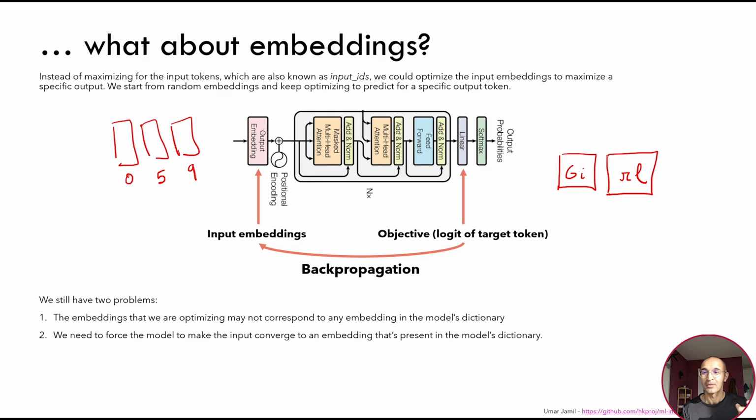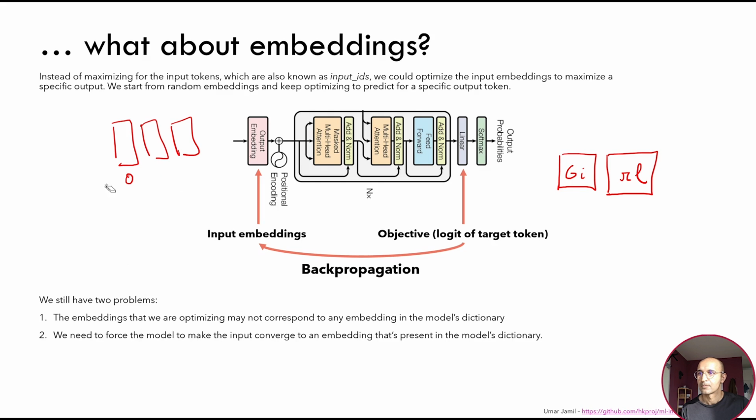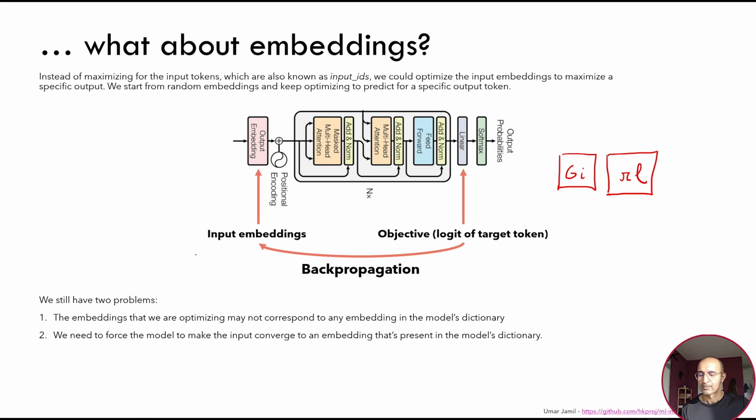The only thing that we can optimize are embeddings. So we will not be optimizing input tokens, we will be optimizing input embeddings. So in this case, we suppose that we have 3 embeddings. So let me delete this part. So we suppose that we have 3 input embeddings.